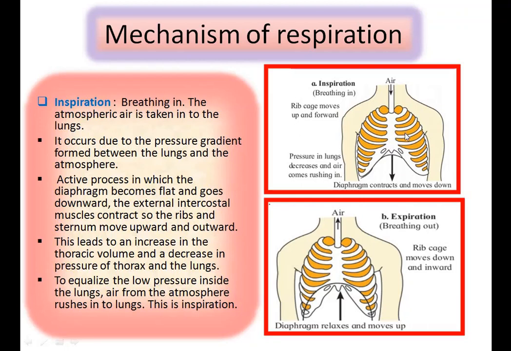This leads to an increase in the thoracic volume and decrease in pressure of thorax and the lungs. To equalize the low pressure inside the lungs, air from the atmosphere rushes into the lungs.